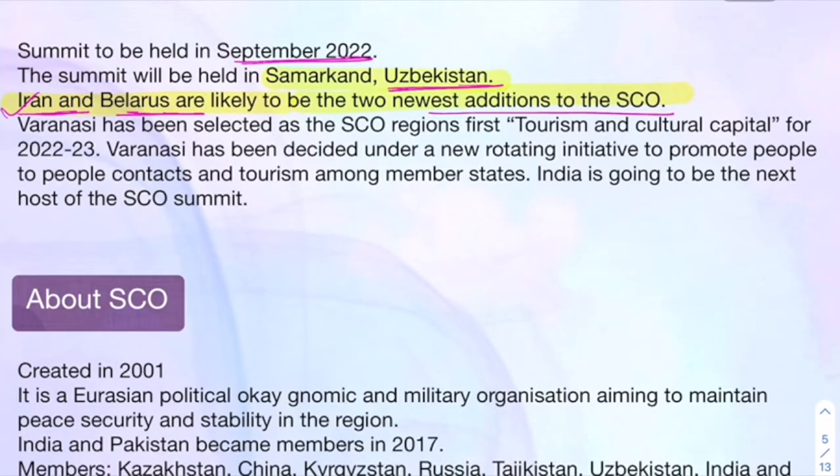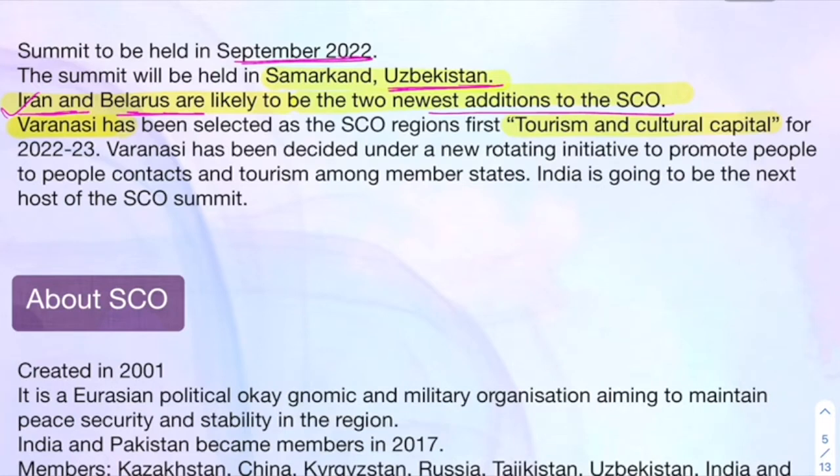The next important thing is that Varanasi has been selected as the SCO's first tourism and cultural capital. This makes the news very important. It has been decided that every year, in turn, a different place from a different country will be chosen as the tourism and cultural capital.